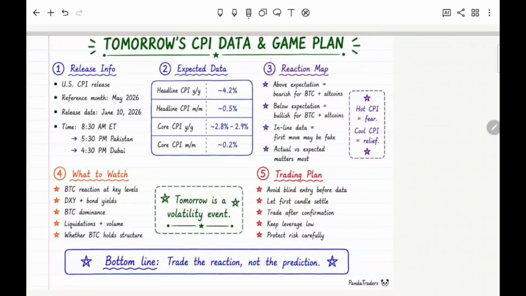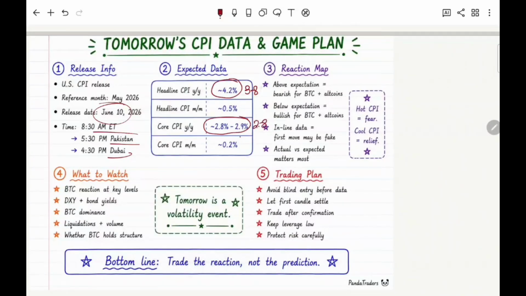Now the thing that is more important for us is what are our today's expectations. As we know, today is 10th of June, and this is the time that I have mentioned according to Pakistan, Eastern and Dubai timing. So today we are expecting the CPI report. Our expectation is 4.2% and core CPI expectations are 2.8 to 2.9%. If I talk about the last month, headline CPI data was 3.8% and core was 2.8%, right?